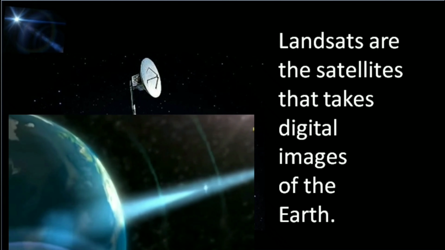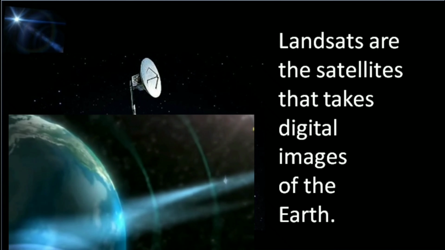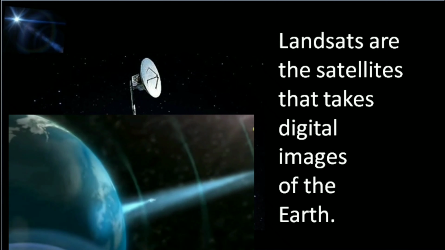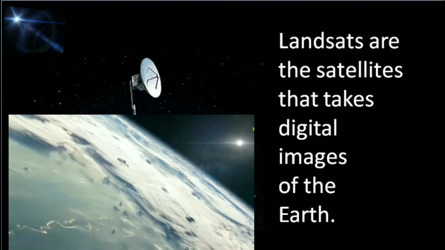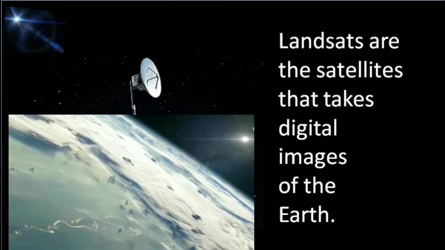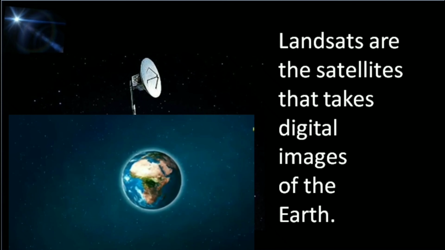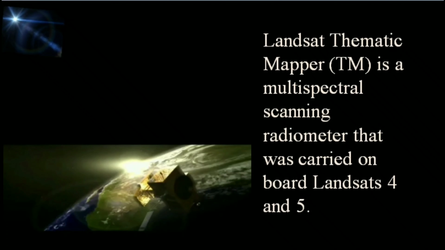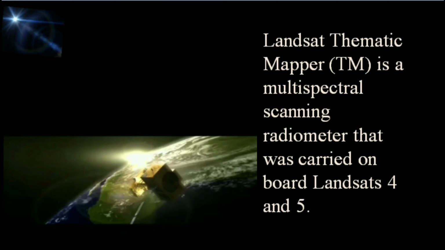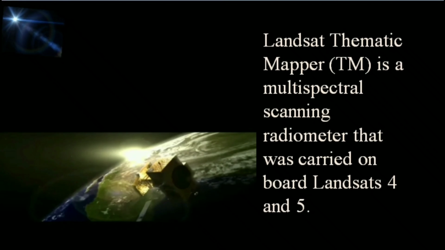It is any of various satellites used to gather data or images of the Earth's land surface and coastal regions. These satellites are equipped with sensors that respond to Earth-reflected sunlight and infrared radiation. Landsat Thematic Mapper is a multispectral scanning radiometer that was carried on board Landsat 4 and 5.